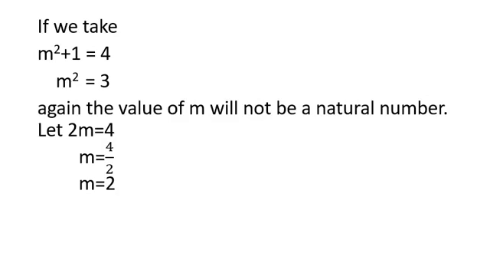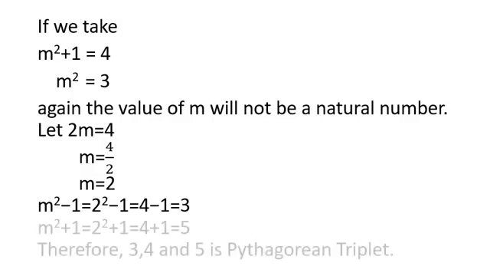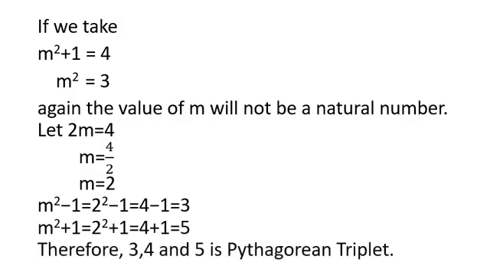Now this value of m will be put in all the three members of the Pythagorean triplet. So m square minus 1 is equal to 2 square minus 1, that will be 4 minus 1 is equal to 3. m square plus 1 is equal to 2 square plus 1, that is equal to 4 plus 1, that will be 5. Therefore 3, 4 and 5 is the Pythagorean triplet. 3, 4 and 5 is the required Pythagorean triplet.